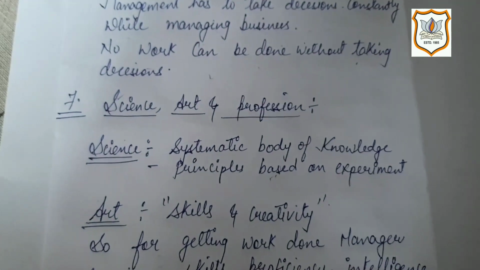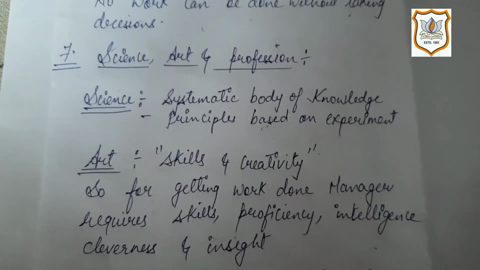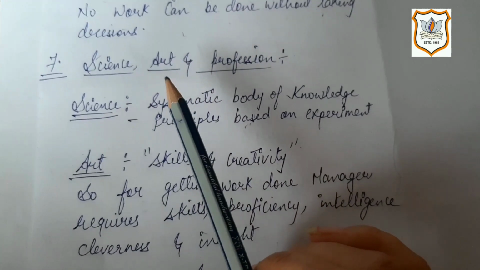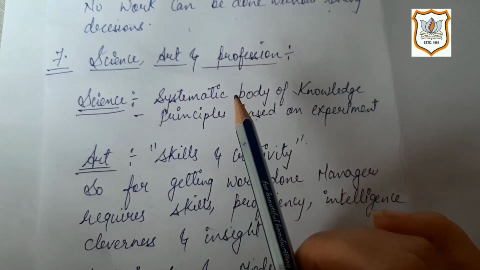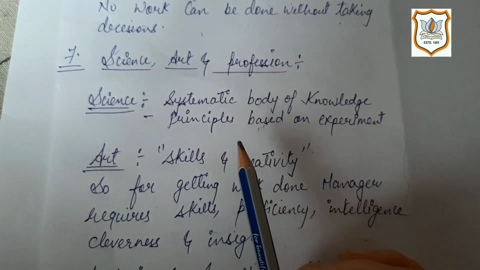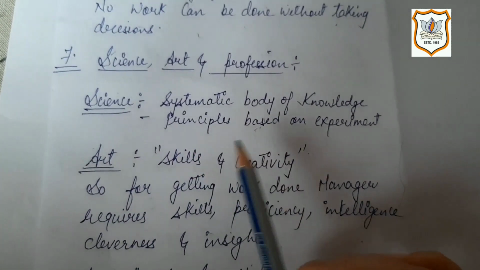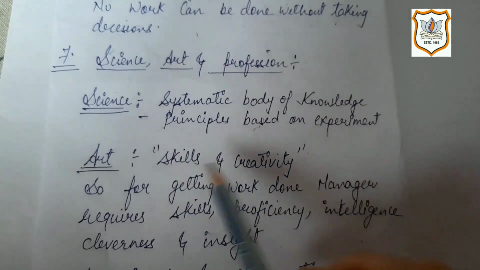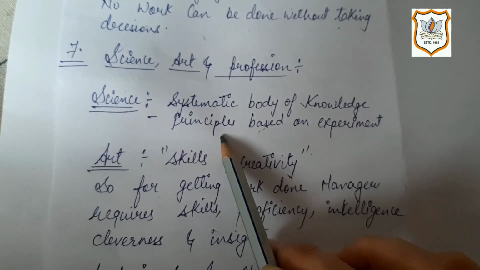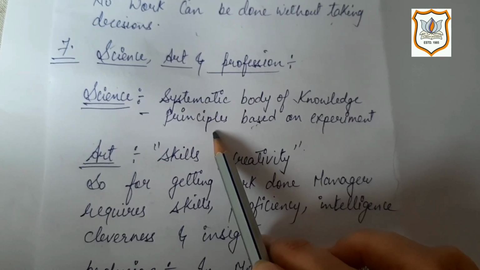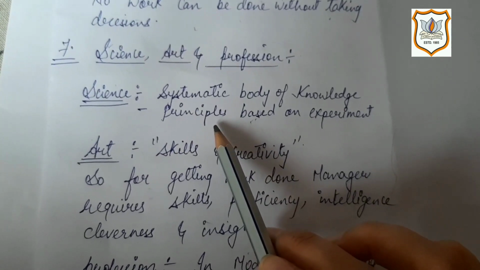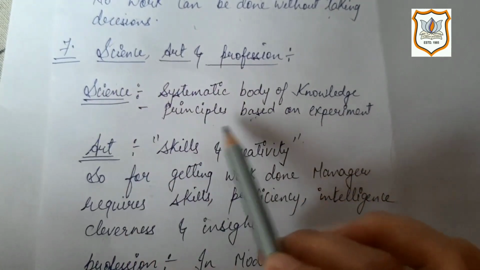Last one is science, art and profession. Some experts have considered it science, some have considered it an art, and some have considered it a profession. So what is science? Science is a systematic body of knowledge. It is principle based on experiment. Similarly, management has its own theory and principles, which have been developed by management experts after years of research. So it is considered a science.